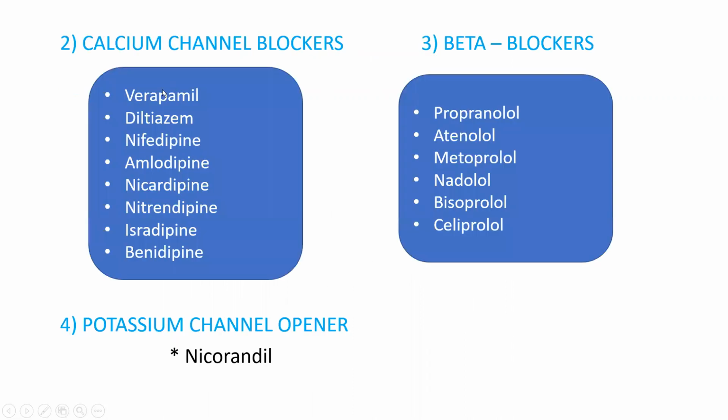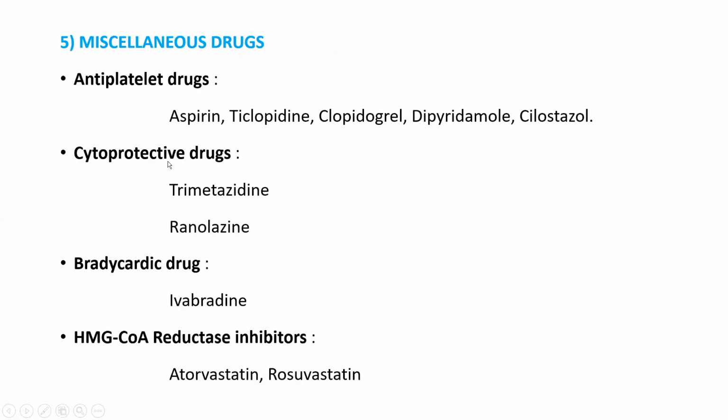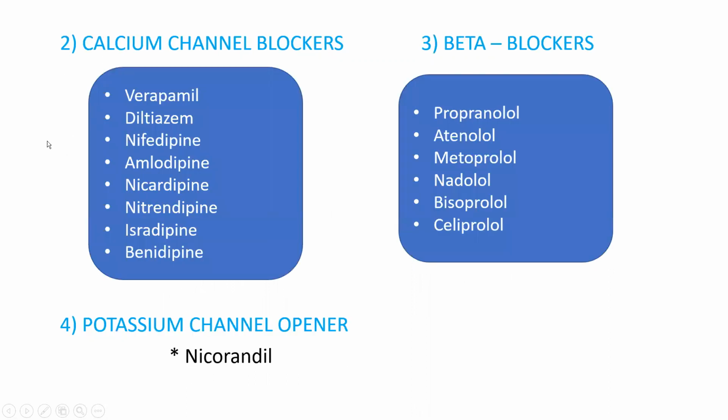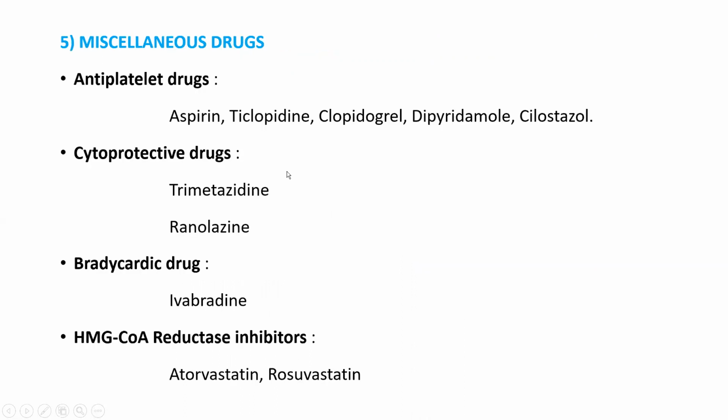Then calcium channel blockers: verapamil, diltiazem, nifedipine, amlodipine, nicardipine, nitrendipine, isradipine, felodipine. Then beta blockers: propranolol, atenolol, metoprolol, nadolol, bisoprolol, celiprolol. Then potassium channel opener, nicorandil. Then miscellaneous drugs. These are the drugs most commonly used for myocardial infarction or ischemia. Miscellaneous drugs means supporting or adjuvant drugs.